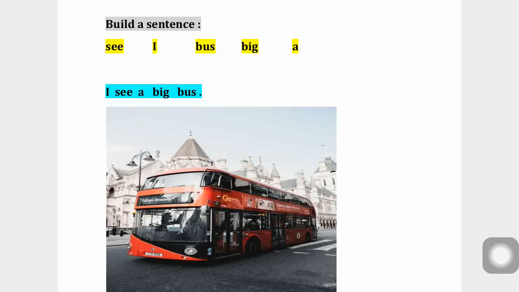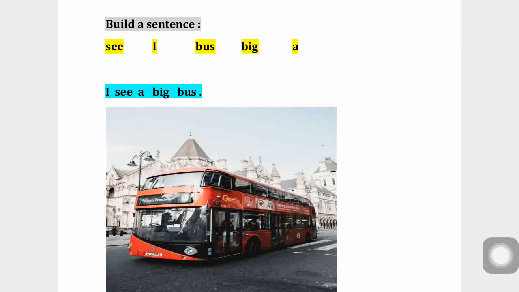So overall, when you put the words in an order, you should see whether it is coming out as a meaningful sentence or not. If you say I see a bus big, then it's not proper English. If I say I big see a bus, that is also not a proper way. When you jumble the words in that way and try to read it out, it's so confusing and you can't understand what exactly it is.